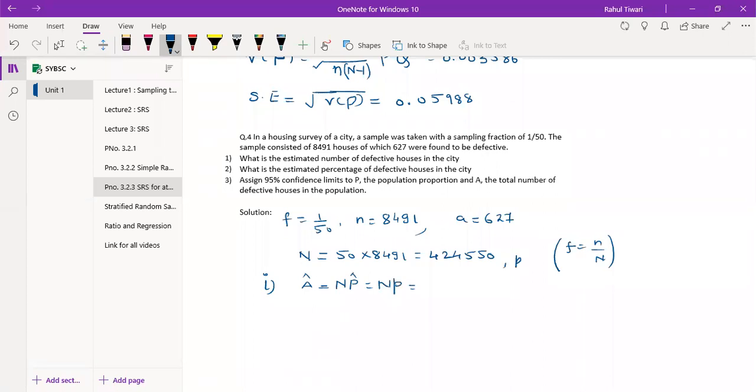Small p is 0.0738. Substitute here. So this is 424550 into 0.0738. You can calculate this value. What will be the answer? 31350.